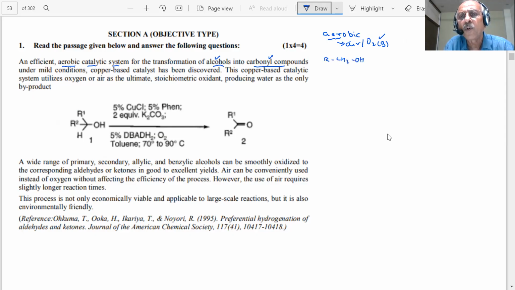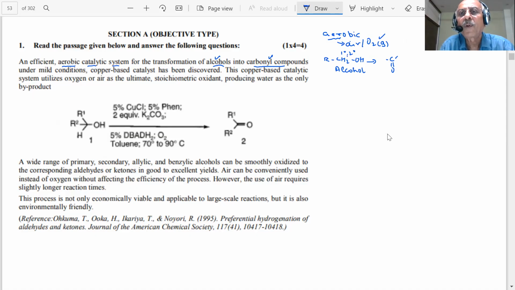They are being converted into what compounds? Carbonyl compounds. I am not saying what type of carbonyl compounds yet, student. All I'm saying, let me put it in an easier way, student. I am putting it like this. You have alcohol. It could be 1 degree or 2 degree. 3 degree alcohols do not undergo oxidation. You know about it, student. So if I put alcohols, they are being converted into the carbonyl compounds.